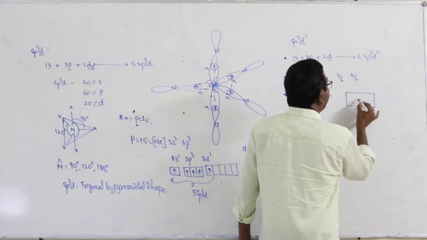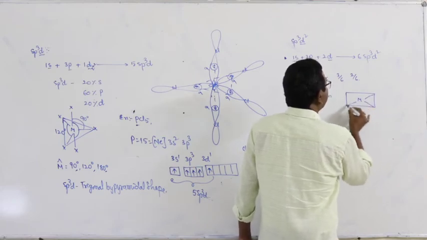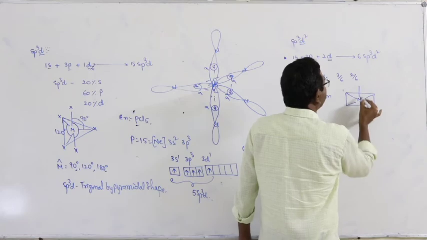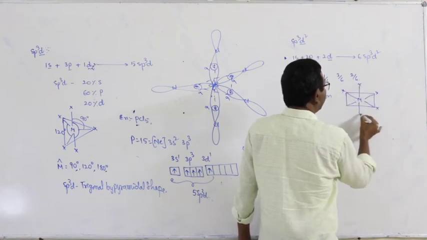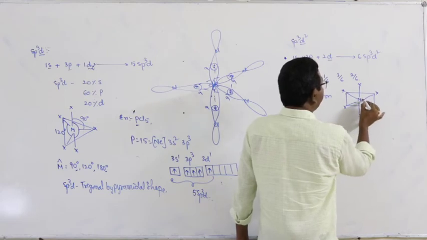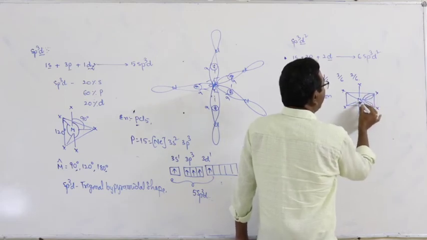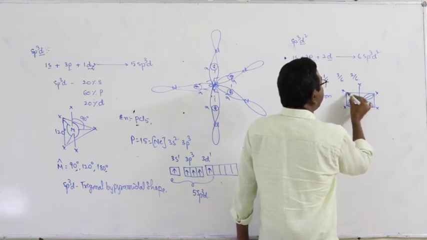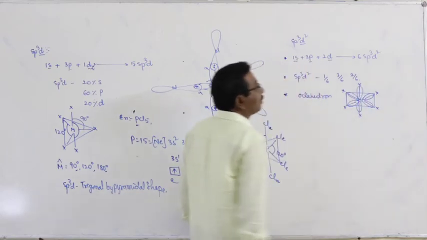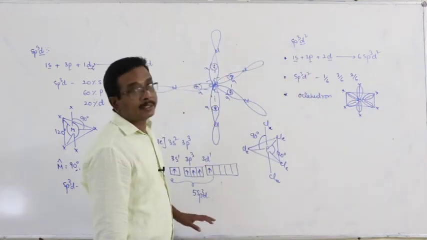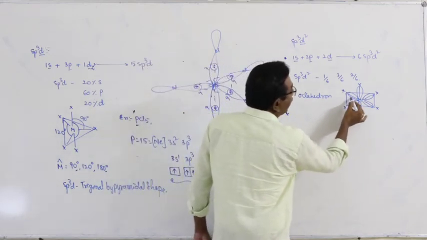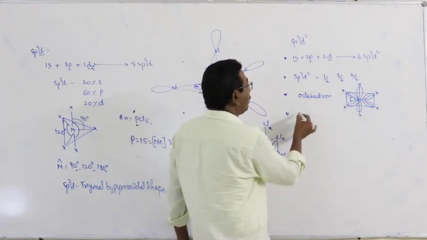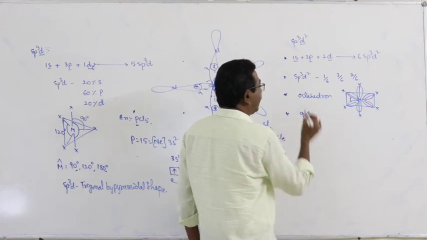Here this is an octahedron. The 6 sp3d2 hybrid orbitals orient along the 6 corners of the octahedron. The angle between any two adjacent sp3d2 hybrid orbitals is 90 degrees.